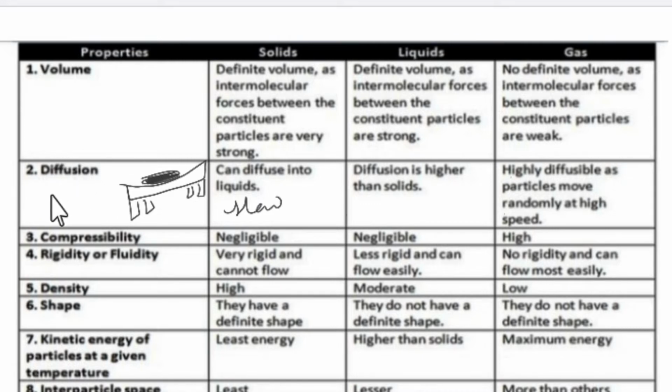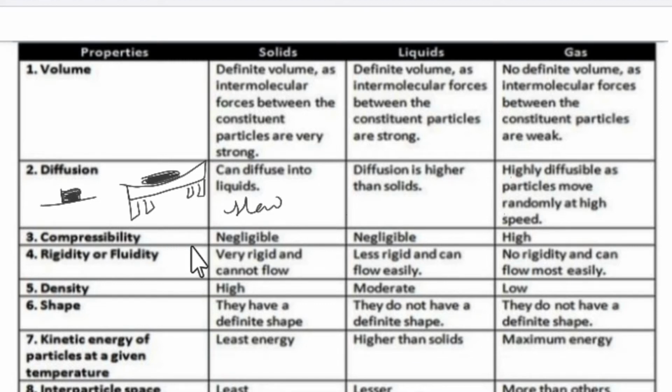Again one example, if you forget an iron part, means iron filings, iron block, something of iron over a windowsill, over a table or somewhere, again what you will see is that some part of iron will attach, means iron particles will get attached with the substance. So diffusion happens in solids also, but the rate of diffusion in solids is slow.